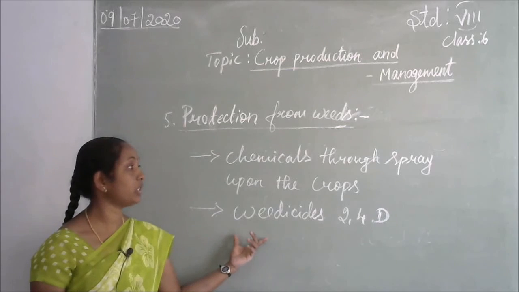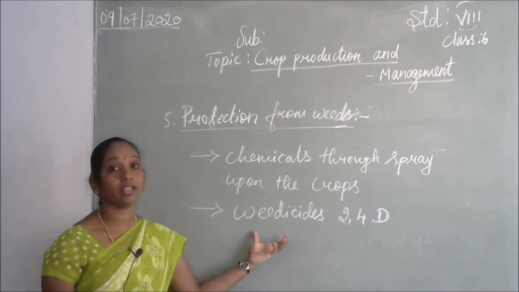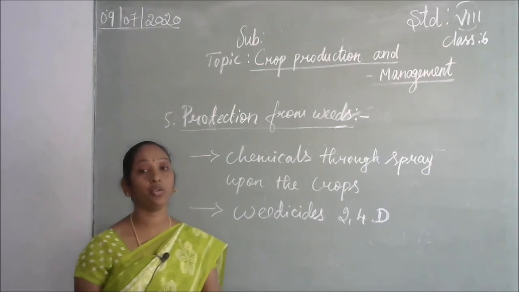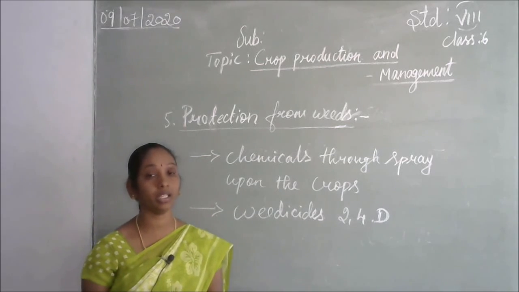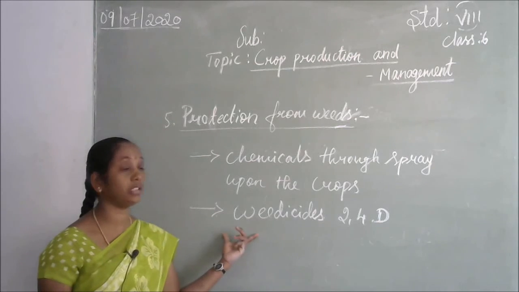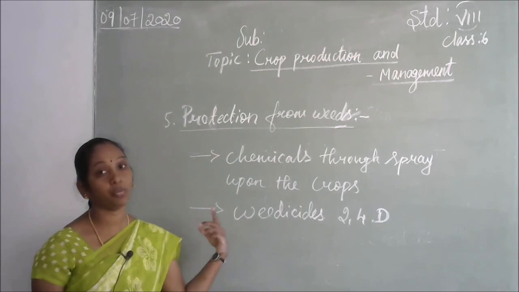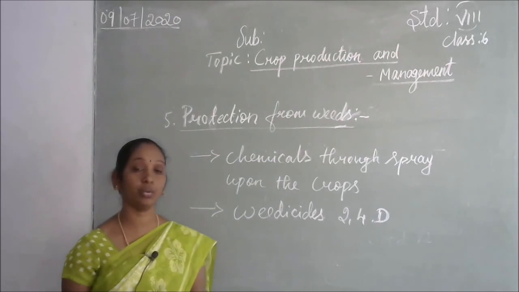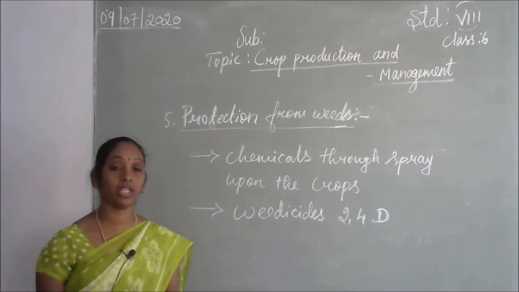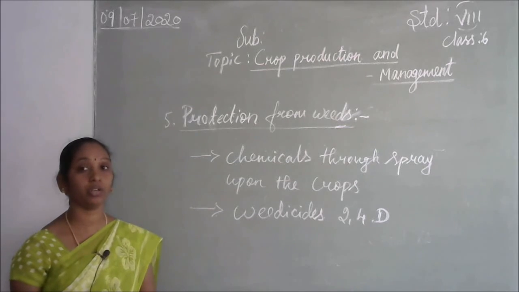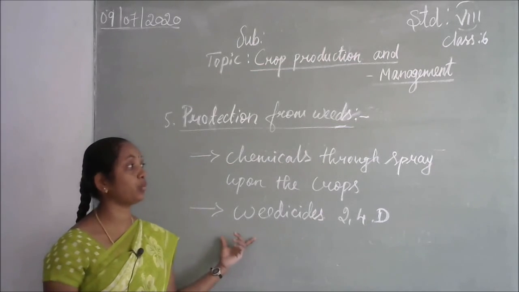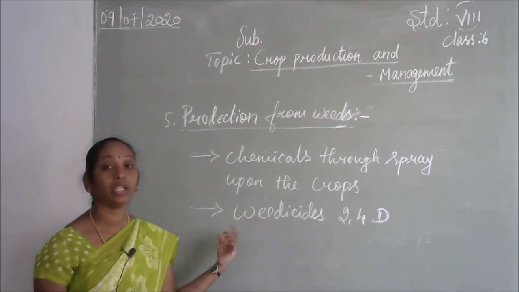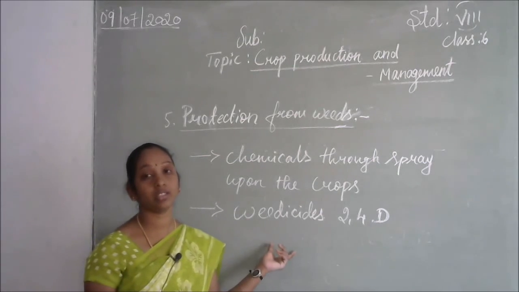Whenever we are using chemicals, the proper quantity of the chemical should be mixed in the water, and then we spray. The farmers should also take precautions while spraying the chemicals upon the crops. They have to cover their mouth and wear gloves on their hands, and cover the face with a mask. Only after taking proper precautions should they spray these chemicals upon the crops. So in this class we discussed this much.